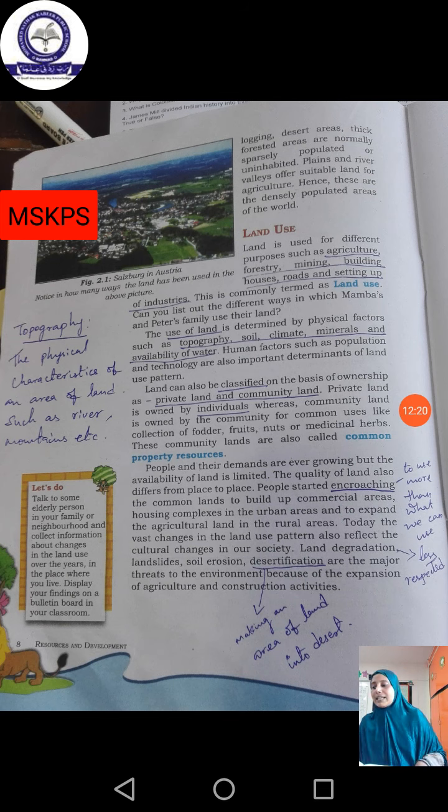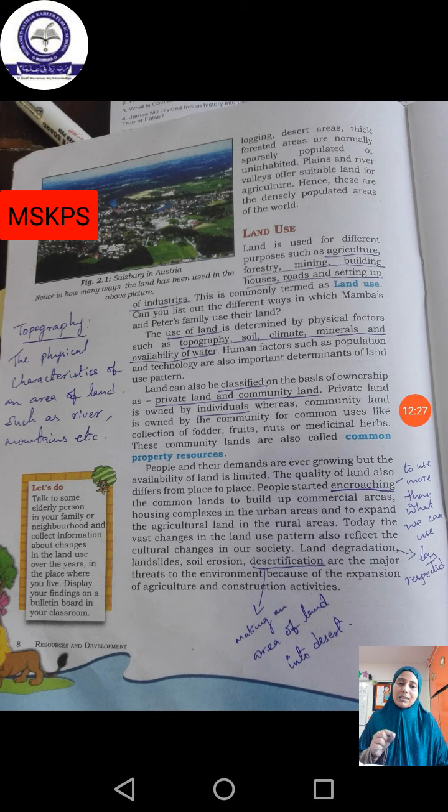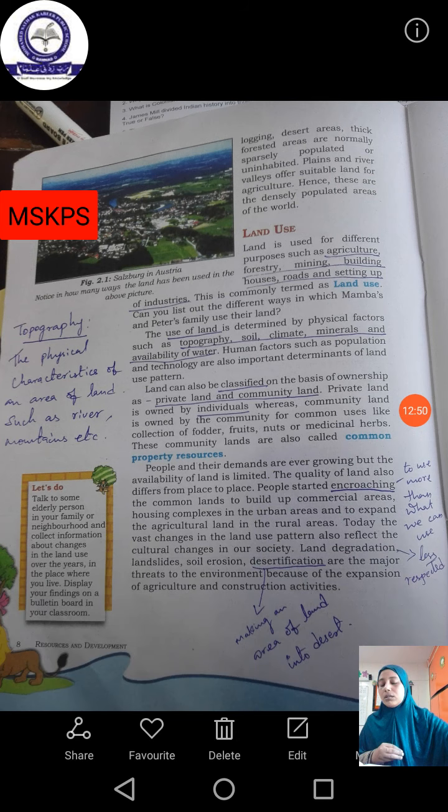And next is availability of water. This is a very, very important feature, because for each and everything we have to complete, we need the help of water. Without water we can't do anything. At the same time, we can't always think that we will get water only by means of rain. Sometimes we have to take the water from the ground also. So in such cases, as per our use, we have to consider whether the water facility is clear or not. Okay, this was completed.